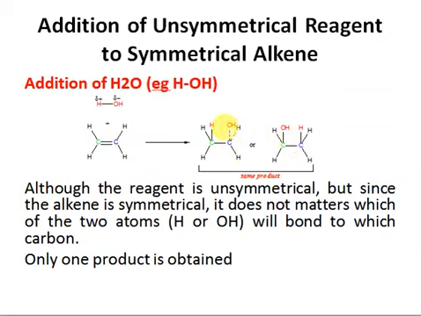Right, so whether you write it this way or that way, it doesn't matter, because in both cases this hydroxyl is attached to a carbon which is further bonded with two hydrogens. Similarly, this hydroxyl is attached to a carbon which is further bonded with two hydrogens here, right? So as a generalization, we can say that whenever there is addition of unsymmetrical reagent to a symmetrical alkene, it doesn't matter which atom goes to which carbon. We get only one type of carbocation and only one type of product.